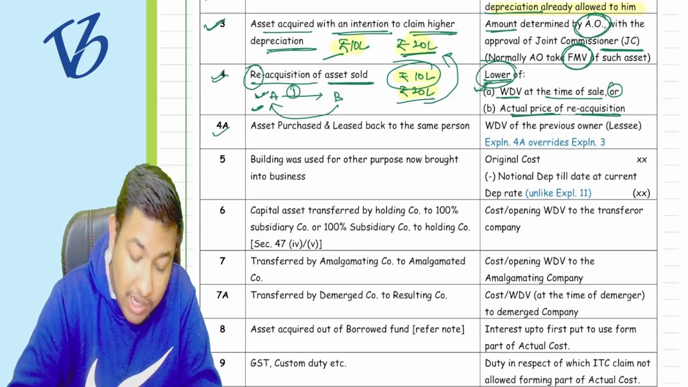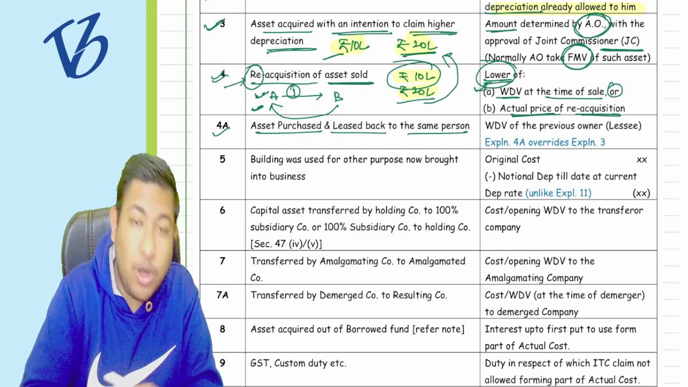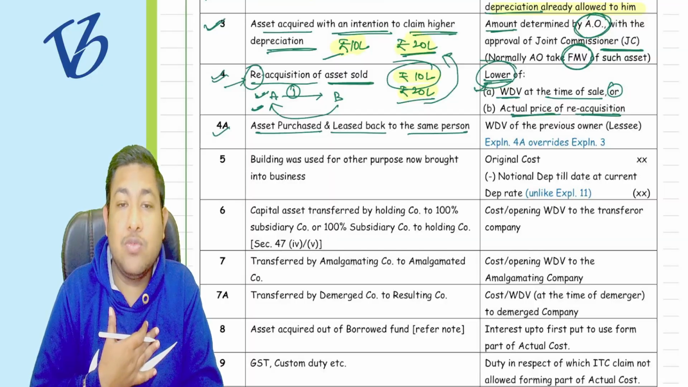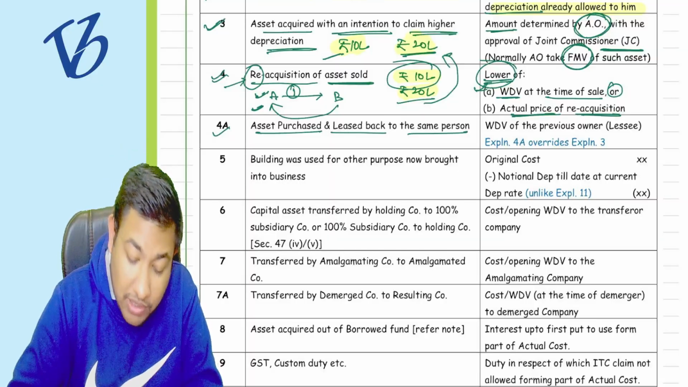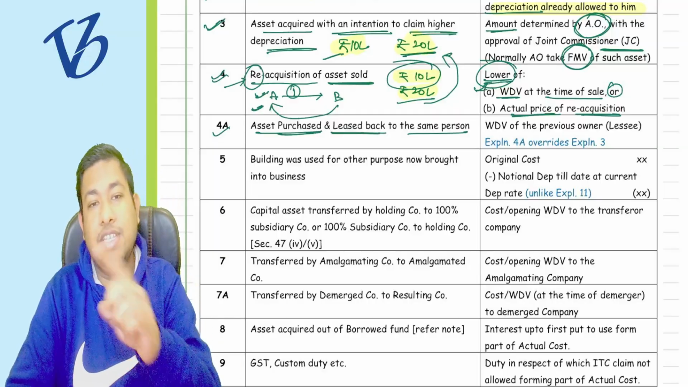Coming to point number 4a, asset purchased and leased back to the same person. In the particular point number 4, we said that we are reacquiring the asset sold. But here, whatever asset we are purchasing, we are leasing it back to the same person.